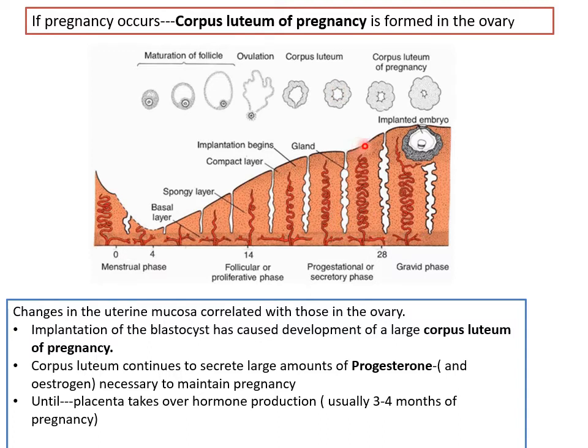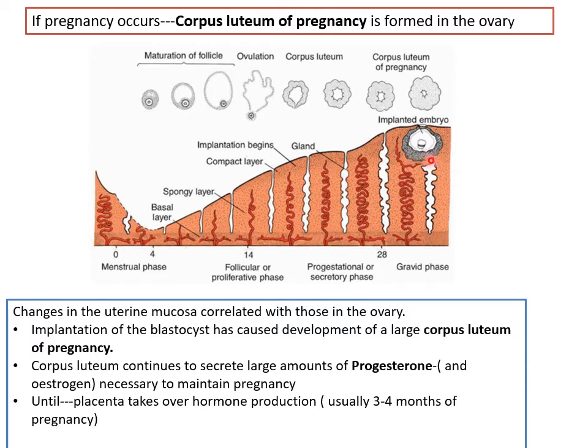Suppose this ovulated oocyte has been fertilized and pregnancy occurs. So the zygote will divide, and then the embryo will come back into the uterine cavity to get implanted in the endometrium. So the endometrium hence needs to be very thick so that the early nourishment of that implanted embryo can happen, right?